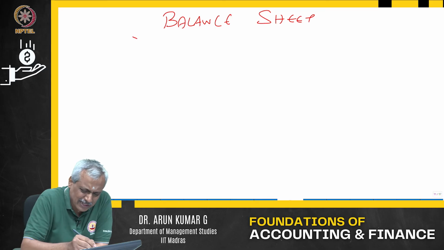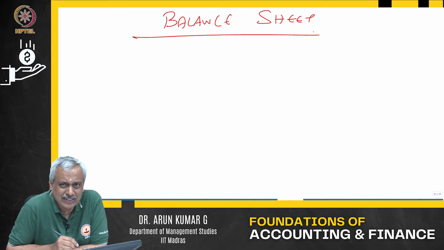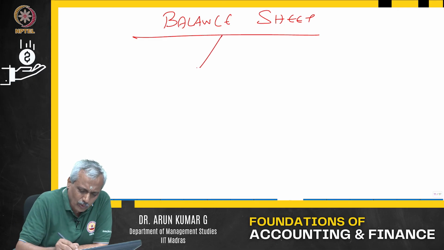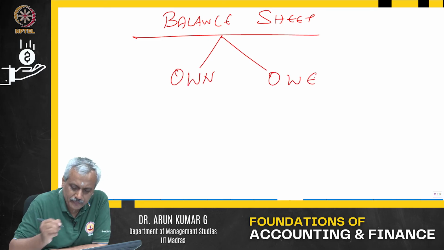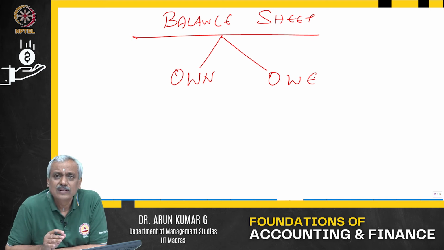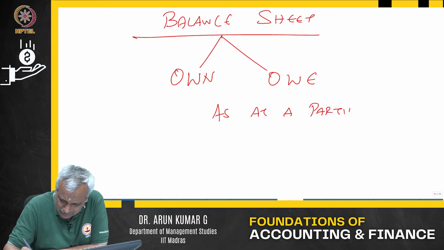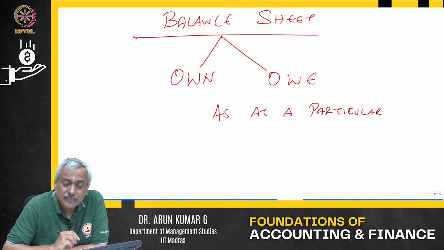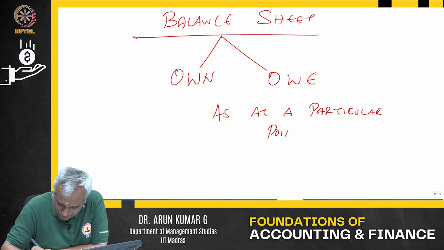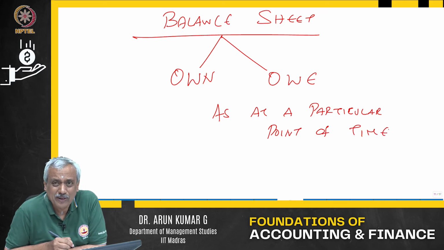Now, what is the difference between the income and expenditure or the profit and loss statement and the balance sheet? The balance sheet tells you only two things: what you own and what you owe. That's all. As at a particular point of time.